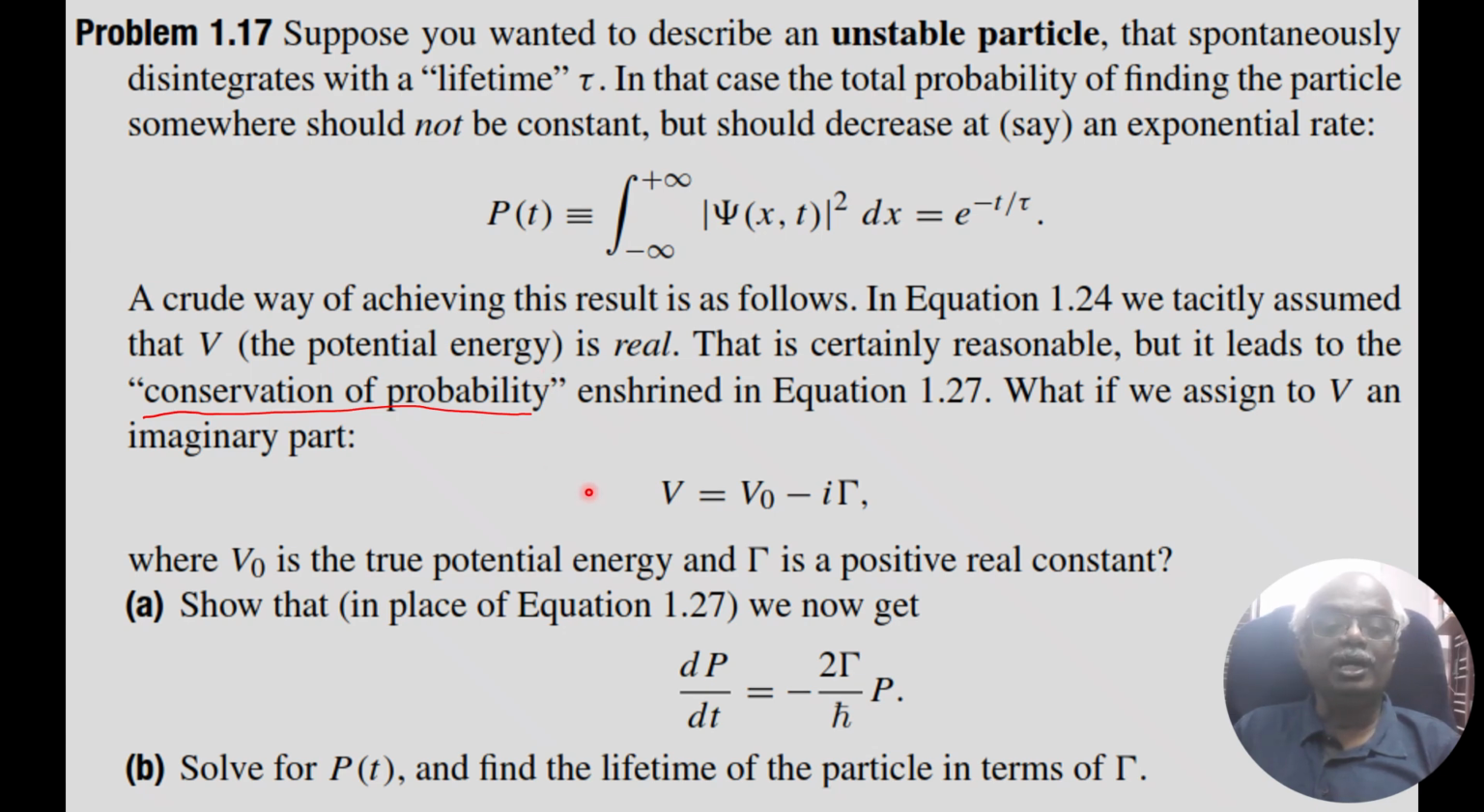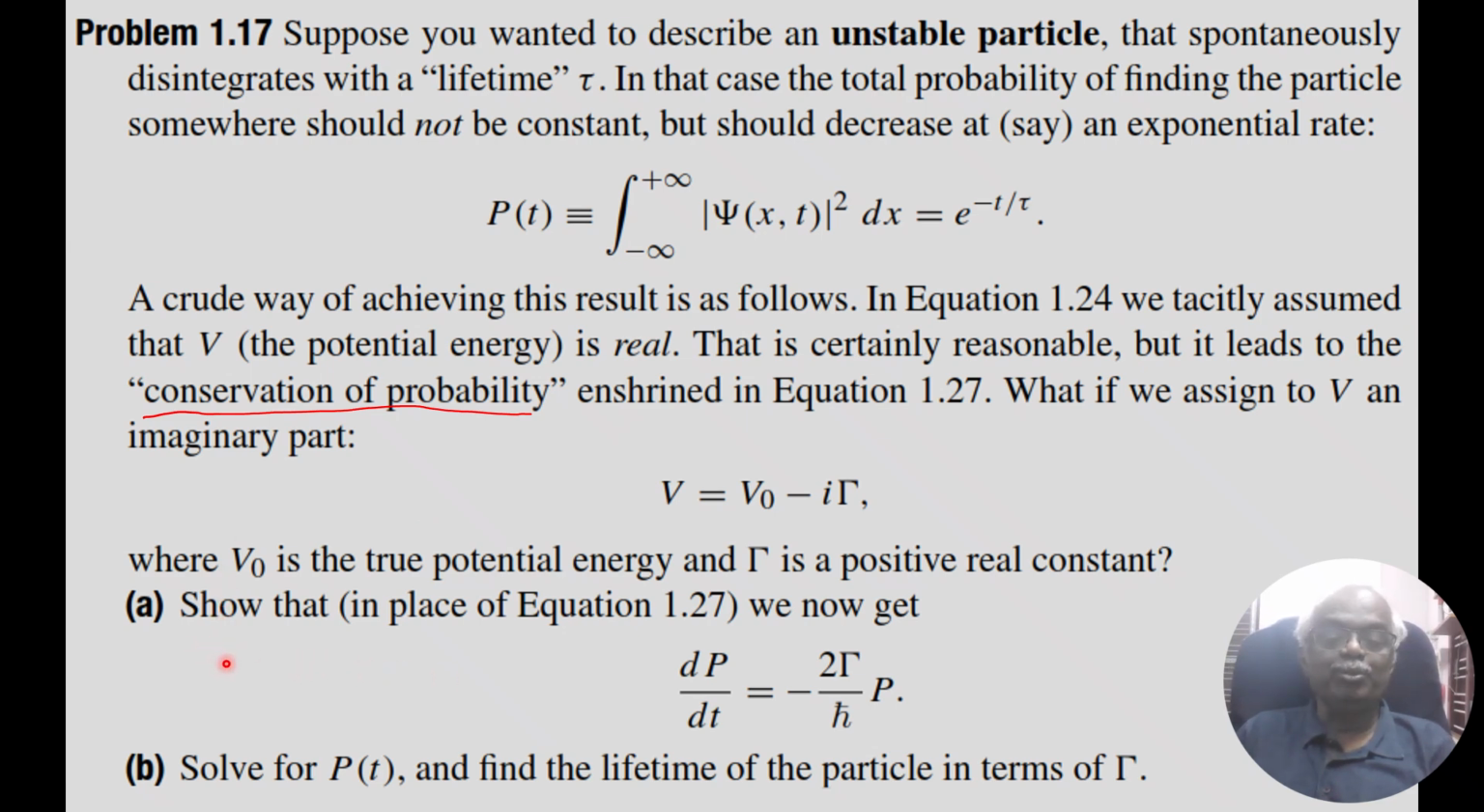So we are going to take the potential to be complex: V is equal to V naught minus i gamma. We are separating the real part and the imaginary part. V naught is the real part and the imaginary part is minus i gamma.